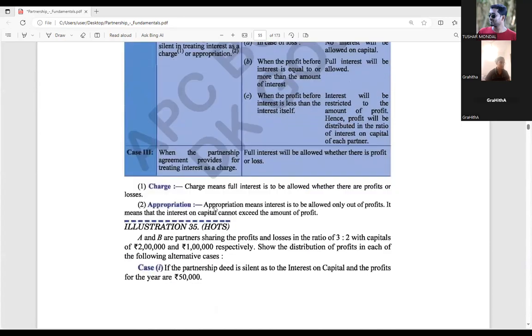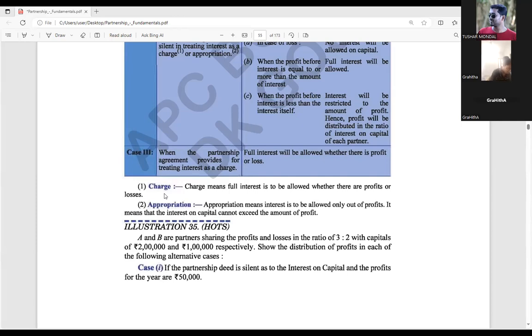Now charge means full interest is to be allowed whether there is a profit or loss. Remember this word: if it is given that as per the partnership deed interest on capital is a charge, at that time the full interest on capital will be allowed whether profit or loss. You should remember this word. That point is very, very important.